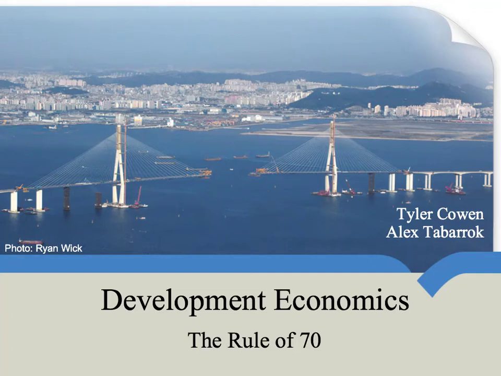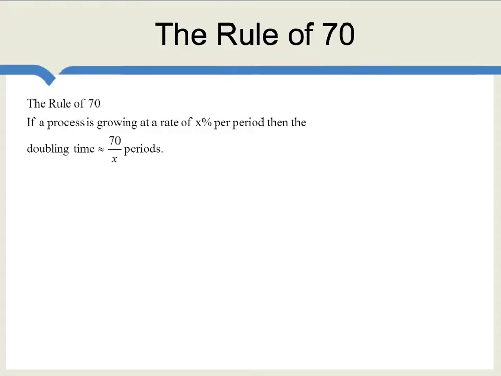Today we're going to be taking a look at the rule of 70. The rule of 70 is a simple rule of thumb which says that if a process is growing at a rate of X% per period, then the doubling time is approximately 70 divided by X periods.